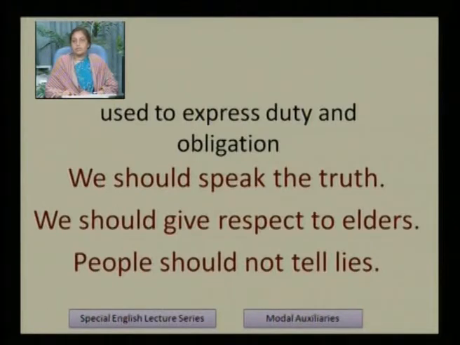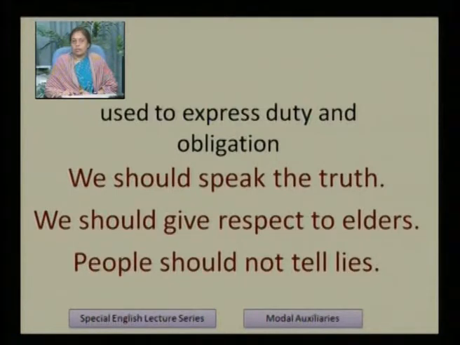Should is used to express duty and obligation. Another use of should is that we can use it for duty and obligation. We should speak the truth. We should give respect to elders. People should not tell lies. These are the sentences in which we generally use should for duty or obligations. We should speak the truth.